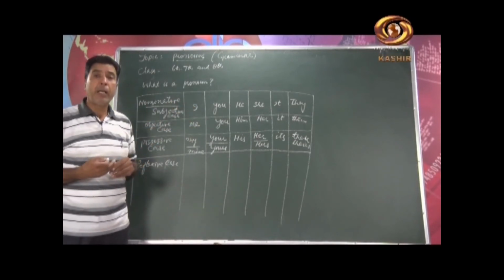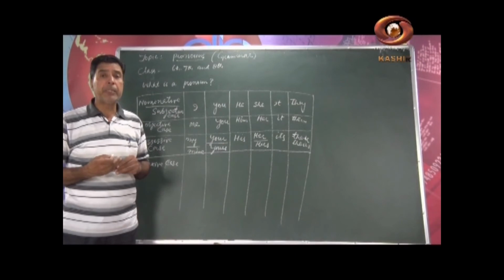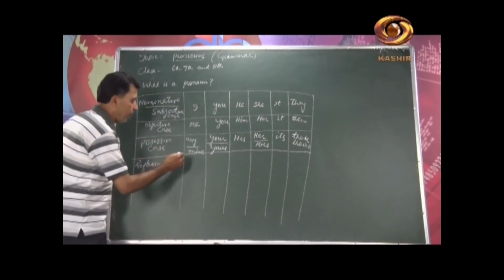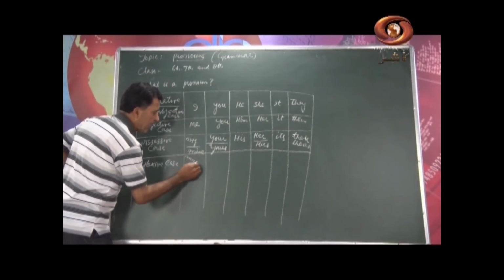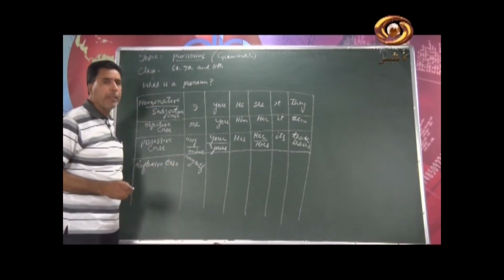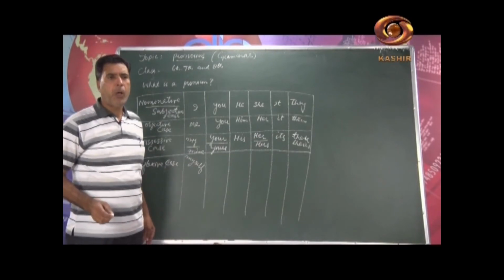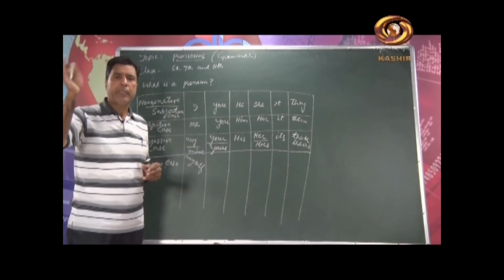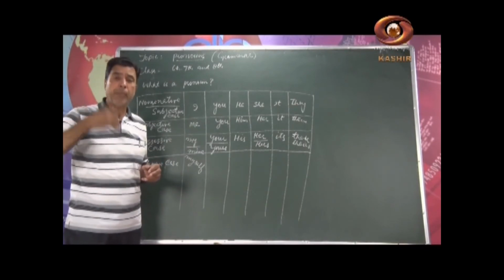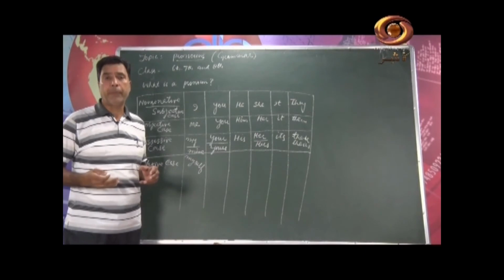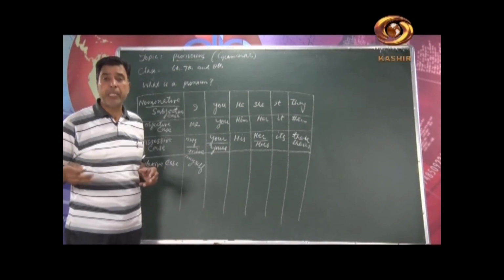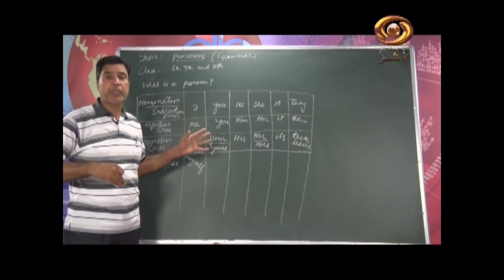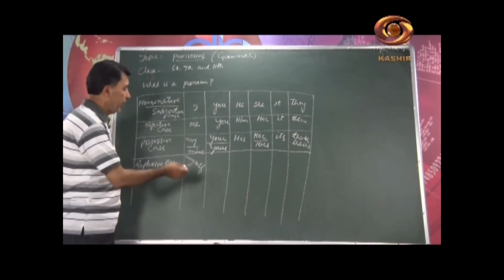For example, the same sentence I will repeat, I have done this work myself. So I will not write himself, as some speakers speak. He has gone there, I can write himself. She has done it herself, I have done it myself. I cannot say I have done it himself, as some speakers speak, because they do not know that when the subject is I, first person, we have to use myself.